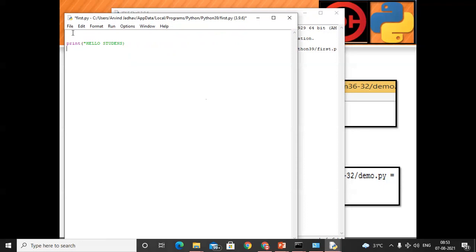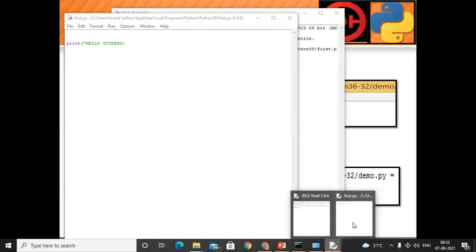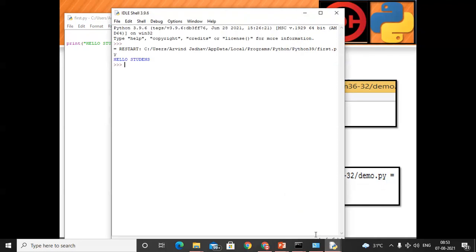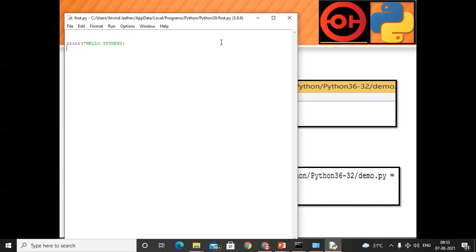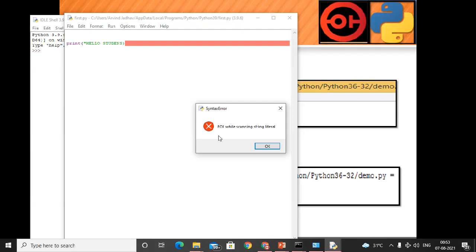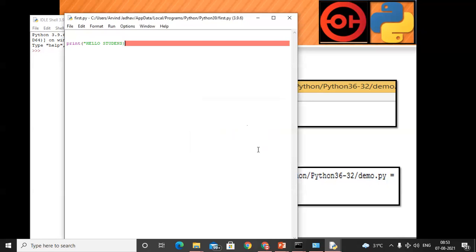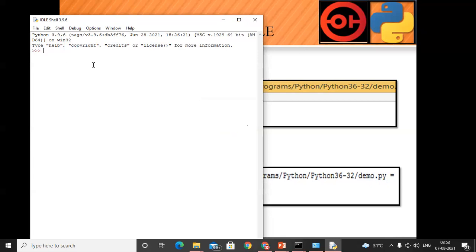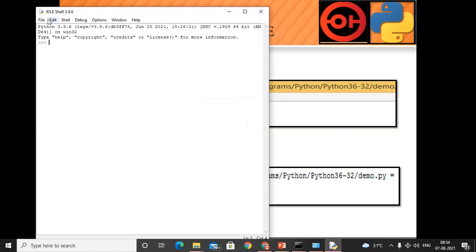Here I have not given the double quote. Okay, so save it, and after saving we will run it again. See how the REPL tool works. We get the error: end of line while scanning string literal. That means we get the error. Okay, so once we resolve that error, we get the operations.